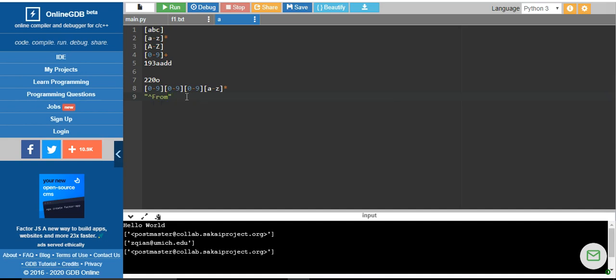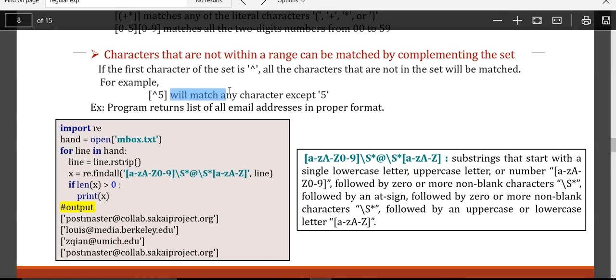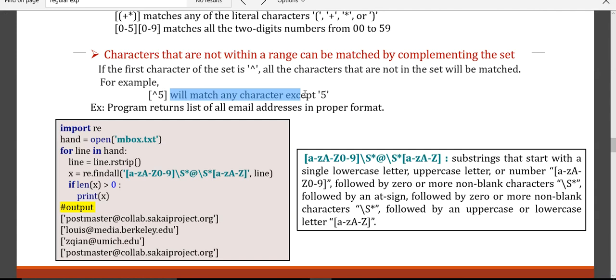But when I use the same character in the big brackets, it says except 9. It can match any single character except 9. After that, it can match any number of characters, or something like except 9 will match any character except 5. Okay, so these are the exceptions we specify when we write a complete string matching pattern along with it.